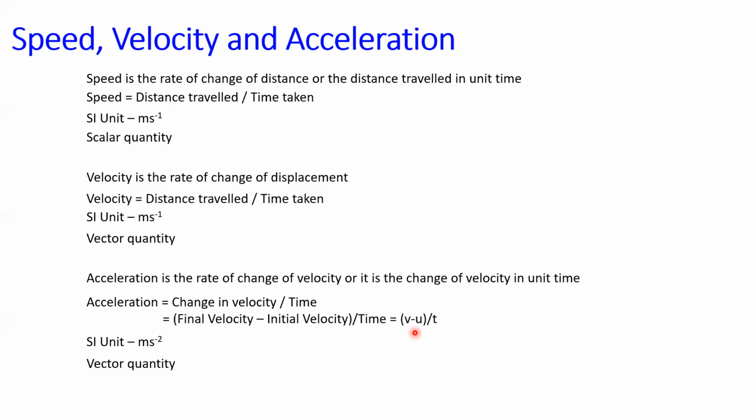Now when the object is moving along a straight line, if the final velocity is greater than the initial velocity, if v is greater than u, then the velocity increases with time, the value of acceleration is positive, then the object is said to be accelerated. If the final velocity is less than the initial velocity, that is v is less than u, then the velocity decreases with time and the value of acceleration is negative. This negative acceleration is otherwise known as